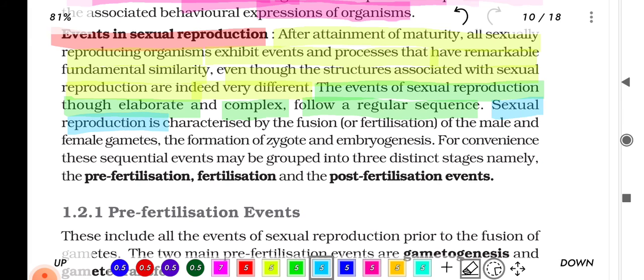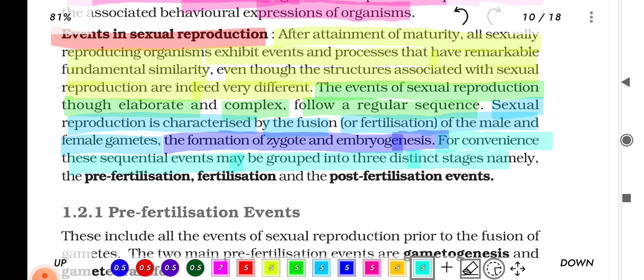Sexual reproduction is characterized by the fusion or fertilization of the male and female gametes, the formation of zygote and embryogenesis. For convenience, these sequential events may be grouped into three distinct stages, namely the pre-fertilization, fertilization, and the post-fertilization events.